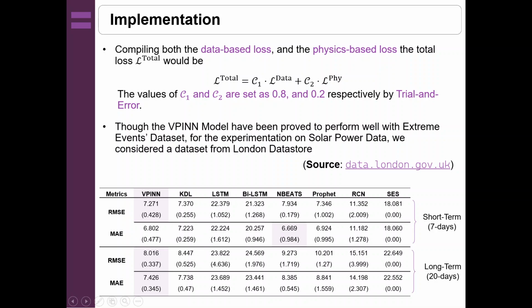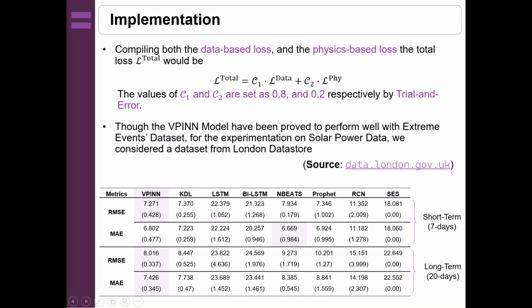So these first two rows correspond to the very short term forecast, in which we considered a 7 days ahead forecast of solar power, and the next two rows correspond to the long term forecast, where we considered a 20 step ahead forecast. Here the very first column is for the metrics, the second column corresponds to the proposed model VPINN, and the rest of these are state of the art models.